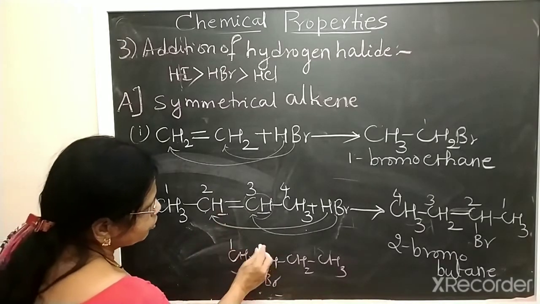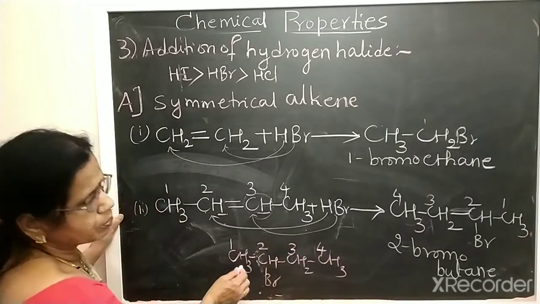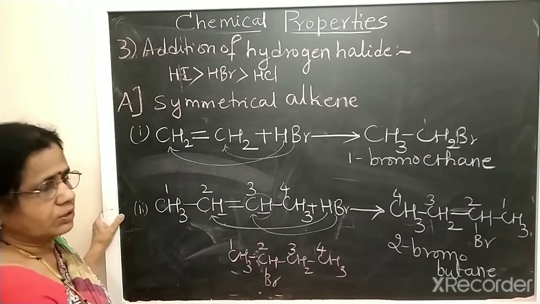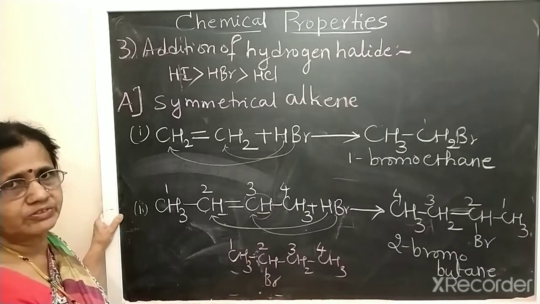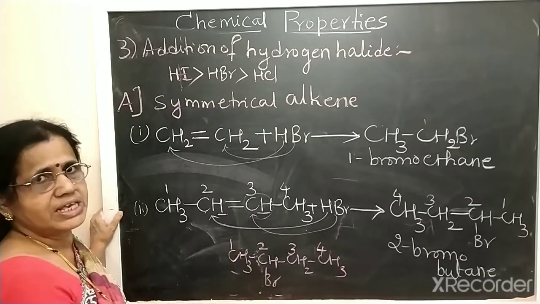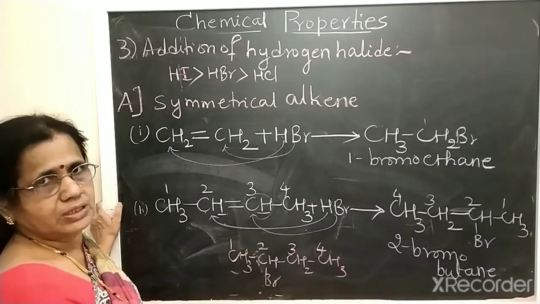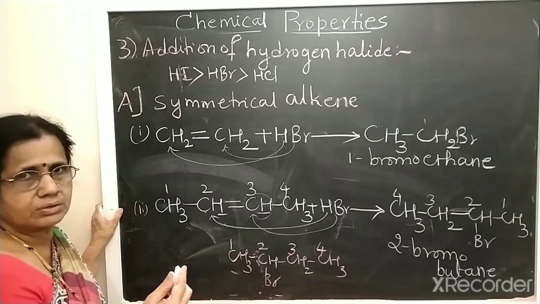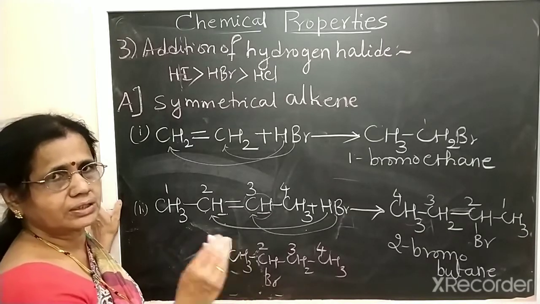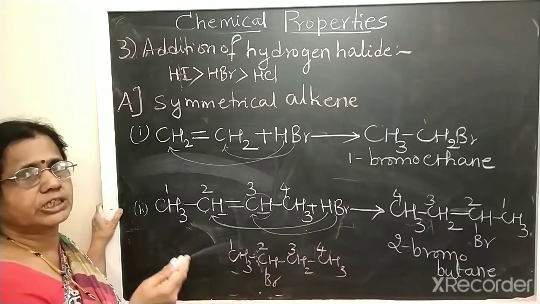When you give the name, 1, 2, 3, 4, it will be 2-bromobutane only. Means the same compound is formed if HBr adds to a symmetrical alkene. But if the alkene is unsymmetrical, then one carbon contains more hydrogens and the other carbon contains fewer hydrogens. In that case, how does the addition take place?